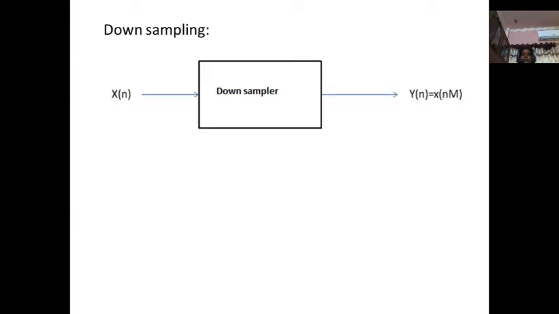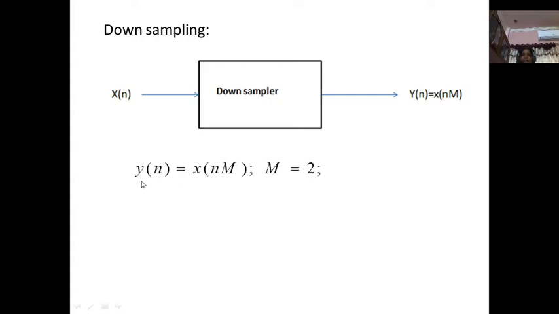Next, downsampling. Downsampling means, as the name itself conveys, the sampling rate is going to be reduced. Let us consider a simple block diagram. In this, a downsampler is going to be used. For this, x of n is given, which is a discrete signal. Next, it is passed through a downsampler. Then we get y of n, which is equivalent to x of nM, where M is the downsampling rate.